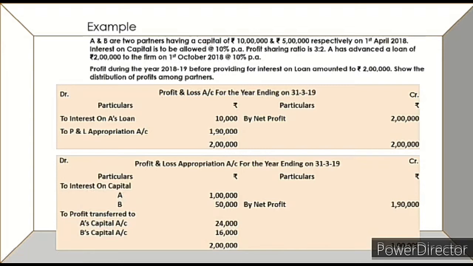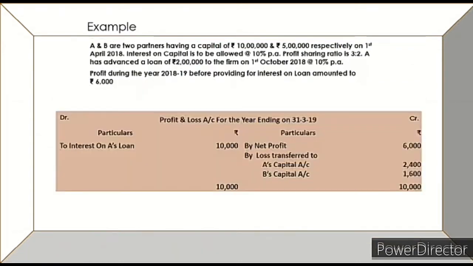Now the next practical example. In this situation, the rest of the statement is the same, the only difference is in profit during the year. Profit during the year is 6,000. Again you will first prepare the P&L account, net profit 6,000, then interest on A's loan amounting to 10,000 will be given, and after giving interest on A's loan, the firm is incurring a loss of 4,000.